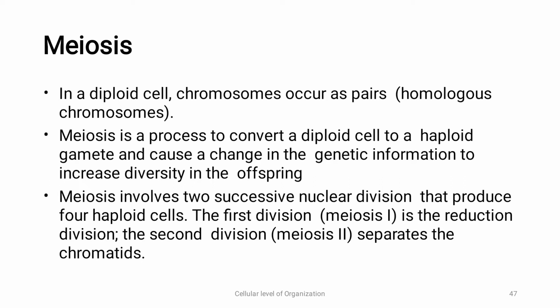Meiosis involves two successive nuclear divisions that produce 4 haploid cells. The first division is meiosis 1, which is a reduction division. The second division is meiosis 2, which separates the chromatids. So meiosis takes place in two phases, that is meiosis 1 followed by meiosis 2. The two haploid cells that are formed in meiosis 1 will again undergo cell division to form 4 haploid cells.